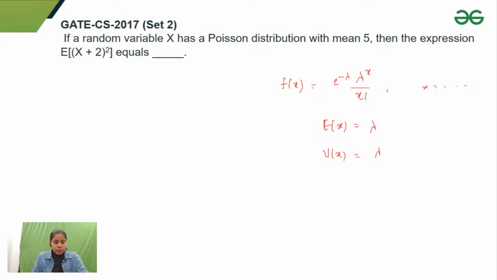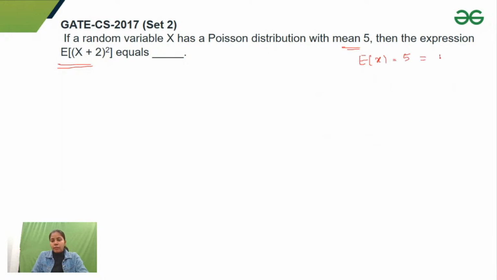Now, in this question, they asked me to find expectation of (x plus 2) square. They have given me 5 as my mean, and I know that mean is lambda. So can I say that variance of x is also 5? I have to find expectation of (x plus 2) square. So it would become expectation of x square plus 4 plus 4x. I can write this as expectation of x square plus 4 plus 4 into expectation of x.